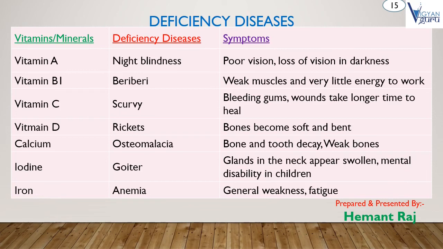And next, deficiency of iodine causes goiter disease and their symptoms are glands in the neck appear swollen and mental disability in children. Next and last, deficiency of iron causes anemia disease and the symptom is general weakness and fatigue.